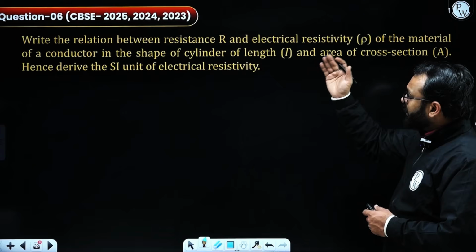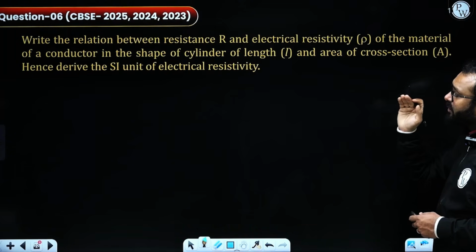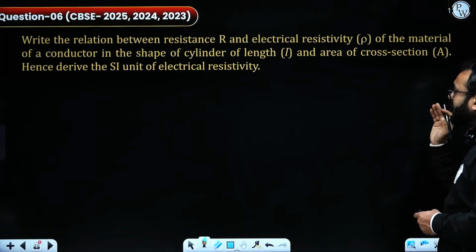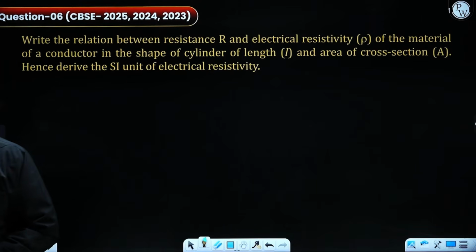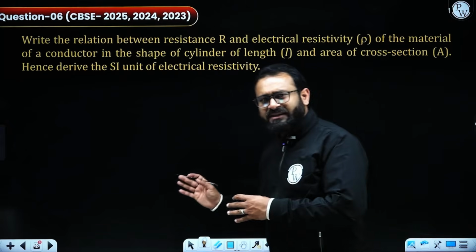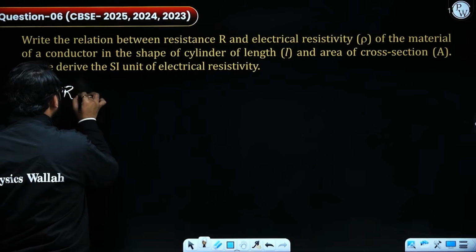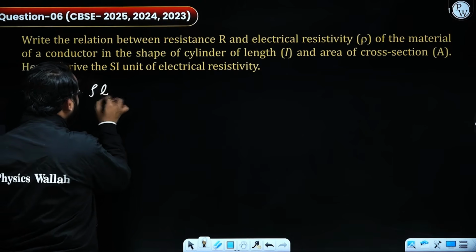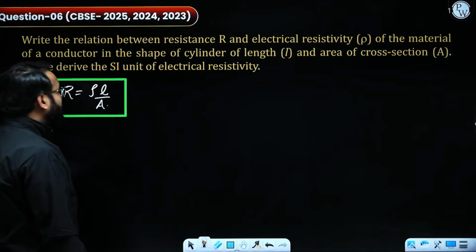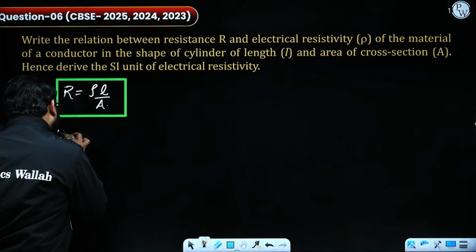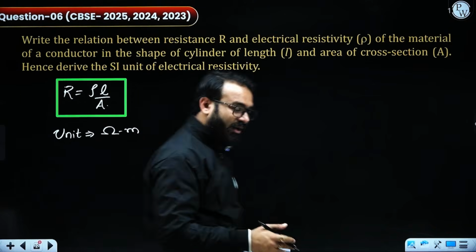Moving further, they're asking to write down the relation between resistance and electrical resistivity of the material of the conductor in the shape of a cylinder of length L and area of cross section A, and hence derive the SI unit of electrical resistivity. It is just like the basics that we have studied. According to this, R equals rho L by A. That is the formula. And they're talking about the SI unit of electrical resistivity. The unit of electrical resistivity is ohm meters. This is what you need to write in such a question.